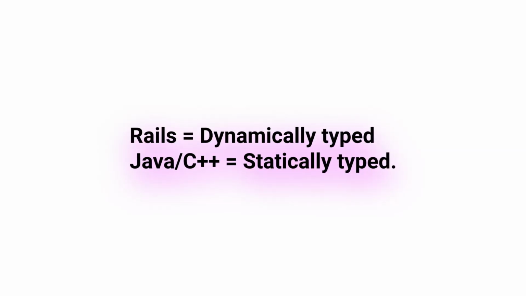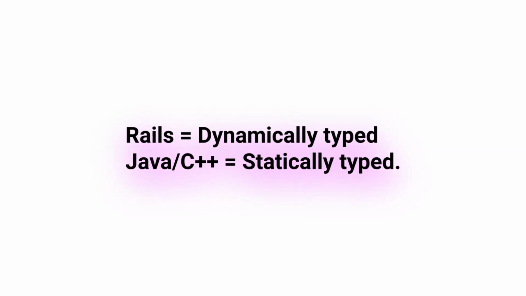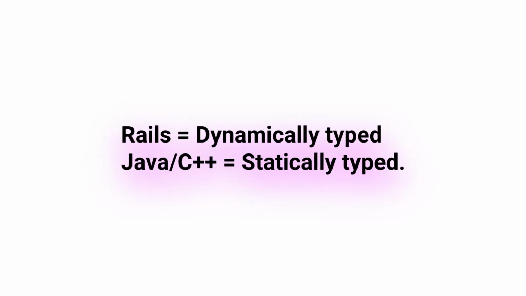Number 1 is performance. Ruby on Rails is a dynamically typed language, which means that it is not as efficient as statically typed languages like Java or C++. This can make Ruby on Rails applications slower and less scalable than applications built with other frameworks.